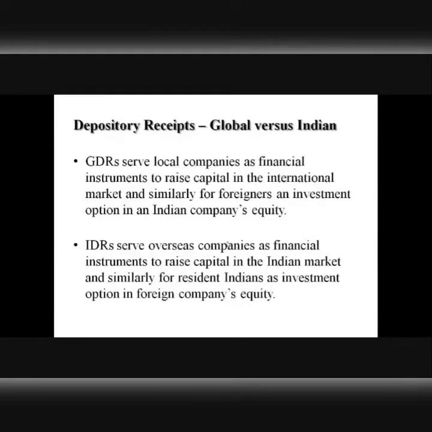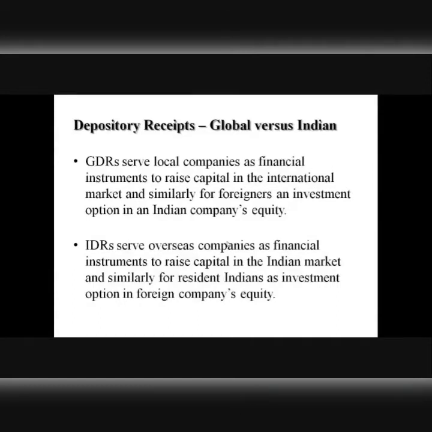Now, when we say GDR, a GDR can be issued by an Indian company. On the contrary, when we say IDR, it can be issued by a foreign company, right? It's just the difference from the point of view of whether a company is a local Indian company or a foreign company. Both might be eyeing each other's market for raising equity in a different denomination, right?